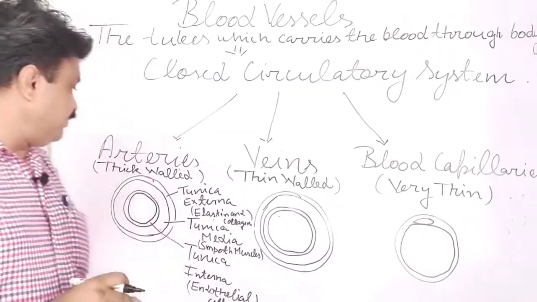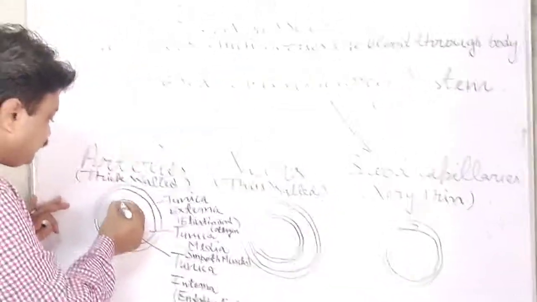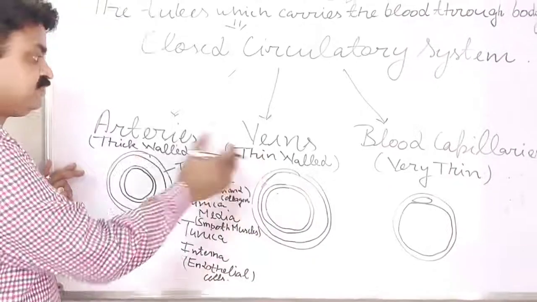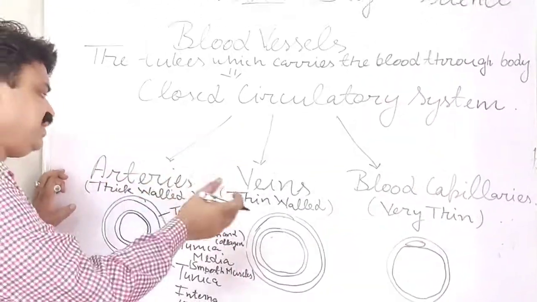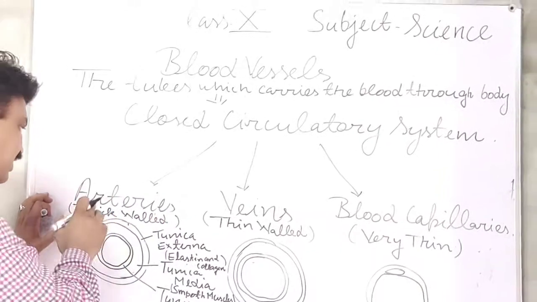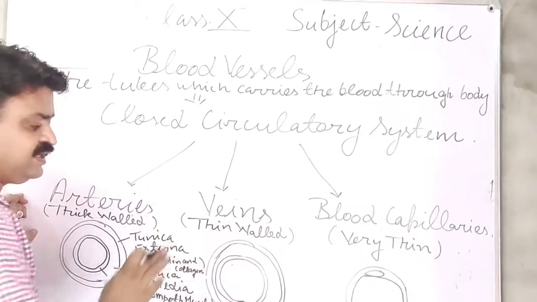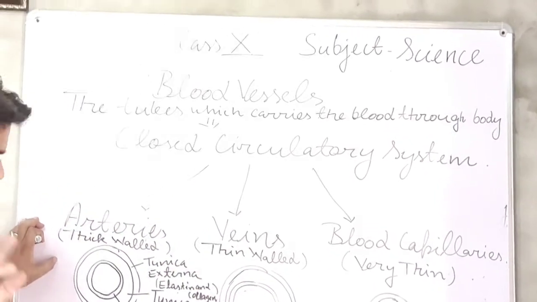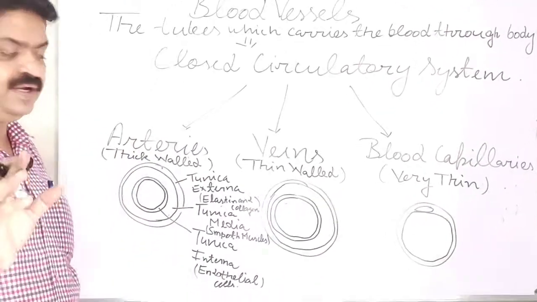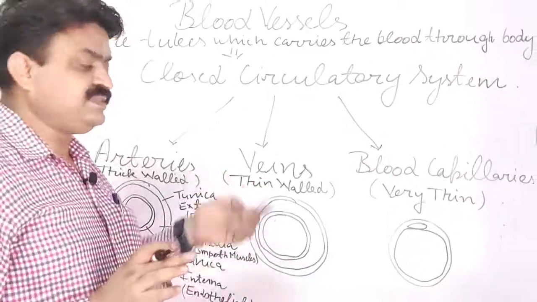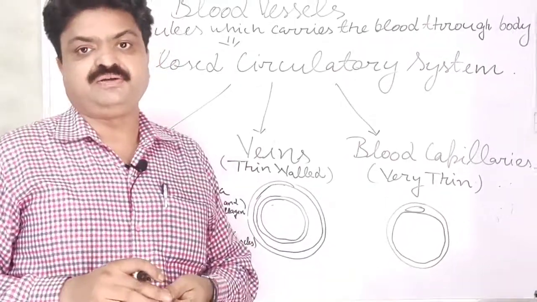If we compare it with the veins, then what is the main difference? Arteries are thick walled, but the veins are thin walled. Arteries carry oxygenated blood, but the veins carry deoxygenated blood.